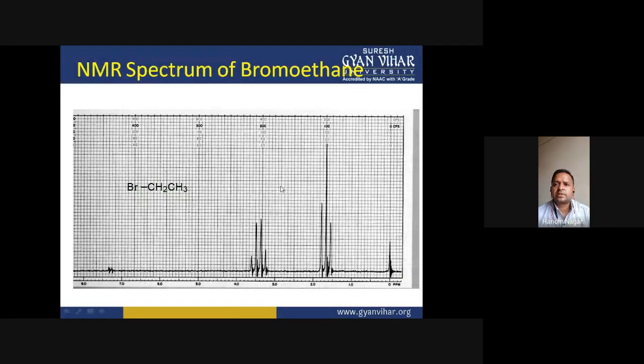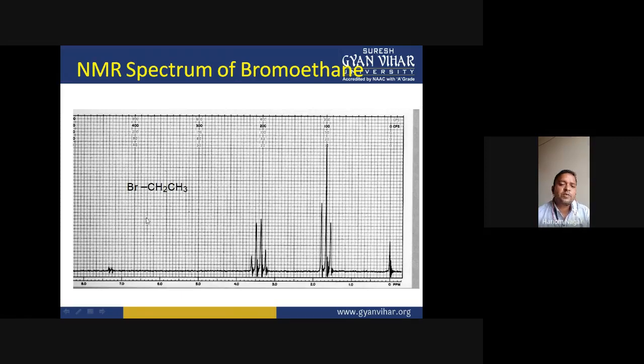There is also another case where splitting occurs, Br CH2 CH3. There are two types of protons. They are chemically non-equivalent. CH2 protons are chemically different from the CH3 protons. Why is this so? Because CH2 protons are attached to the bromine atom, which is highly electronegative, while CH3 protons are attached to the CH2, which is electron donating.